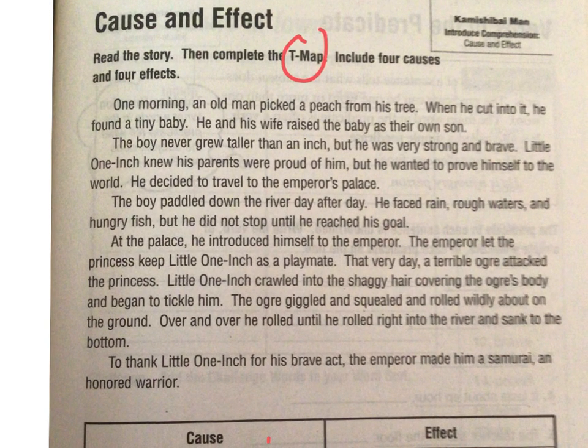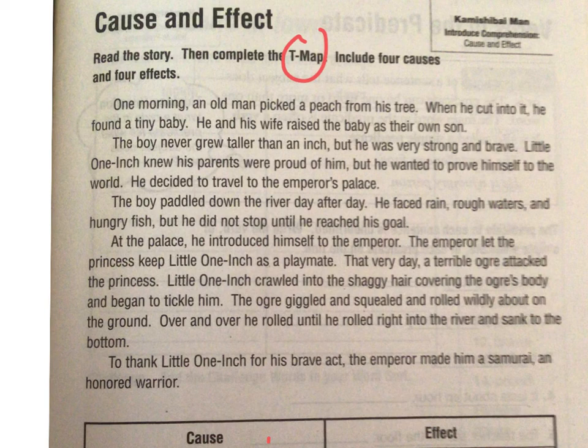You can follow along. It'd be nice when Mrs. Hagen's reading if you would follow along in your workbook, okay? One morning, an old man picked a peach from his tree. When he cut into it, he found a tiny baby. He and his wife raised the baby as their own son. The boy never grew taller than an inch, but he was very strong and brave.